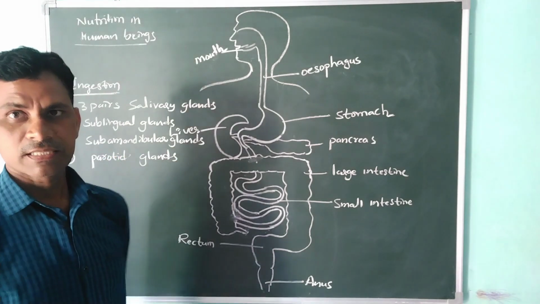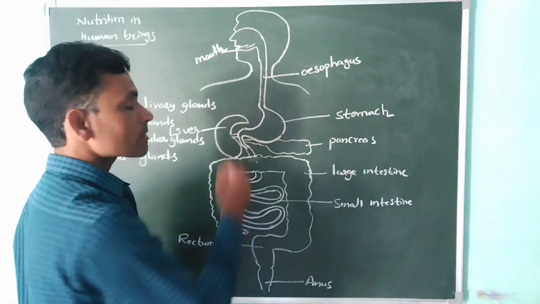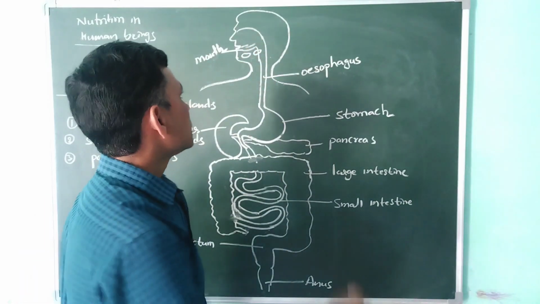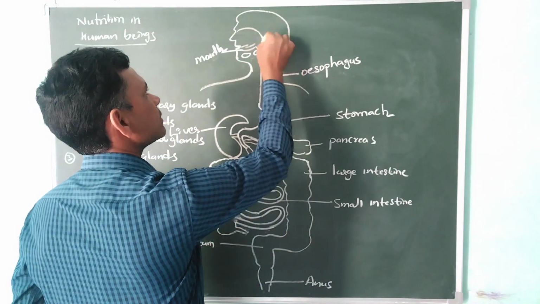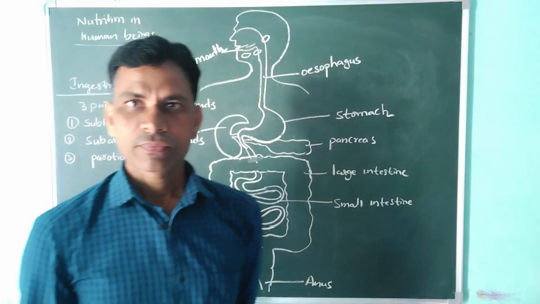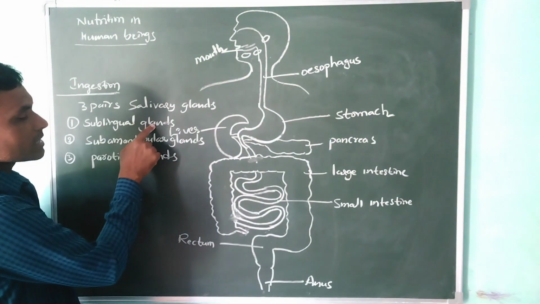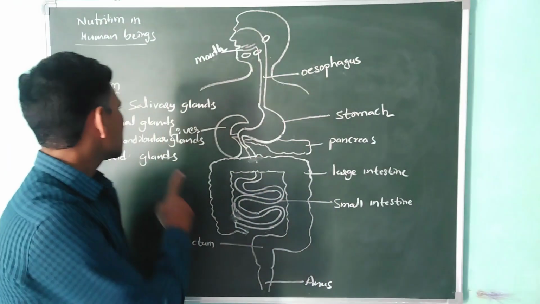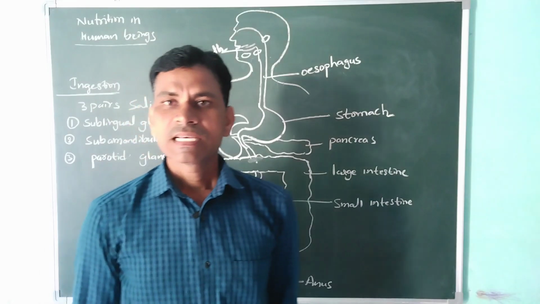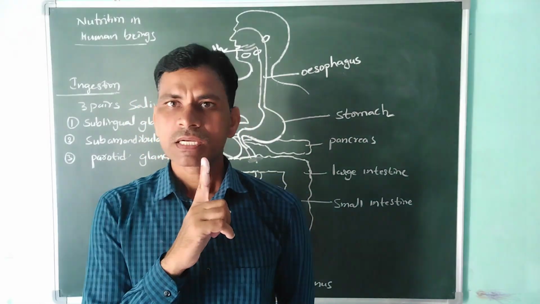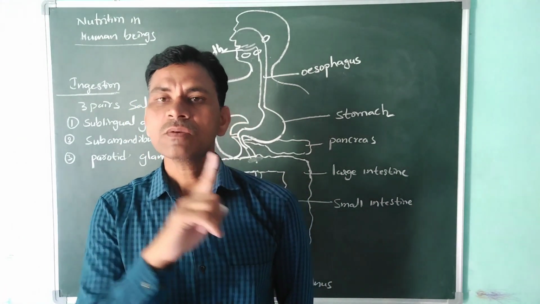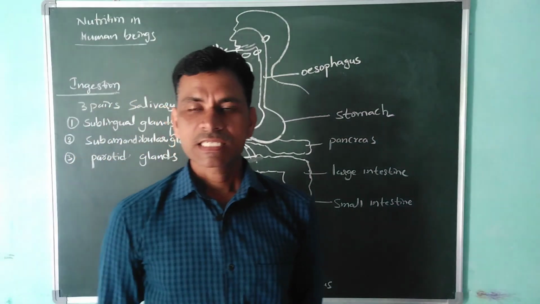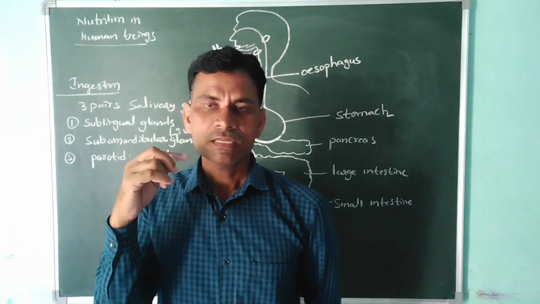So where are these glands present? Two pairs are present under the tongue, and one pair is present near the ears. The first one, the sublingual glands, are present under the tongue. The next one, the submandibular glands, are present on either side of the tongue, means both sides. Another one is the parotid glands, present near the ear.